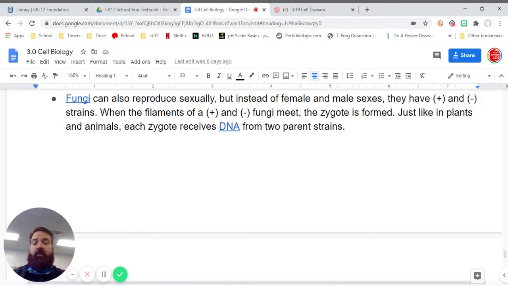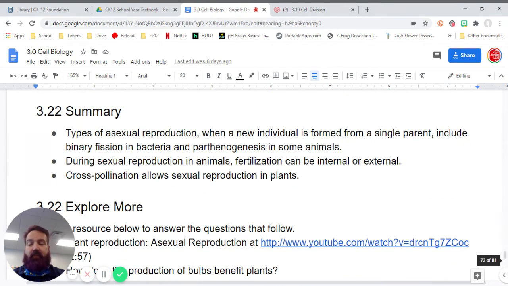Fungi can also reproduce sexually, but instead of female and male sexes, they have plus and minus strains. When the filaments of a plus and a minus fungi meet, the zygote is formed. Just like in plants and animals, each zygote receives DNA from two parent strains.